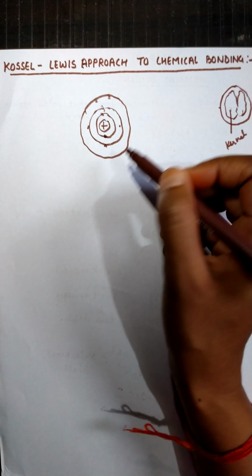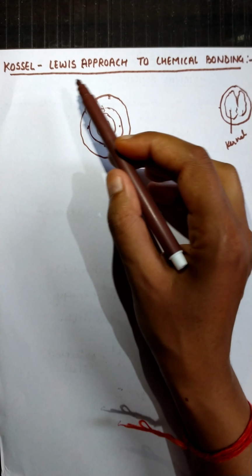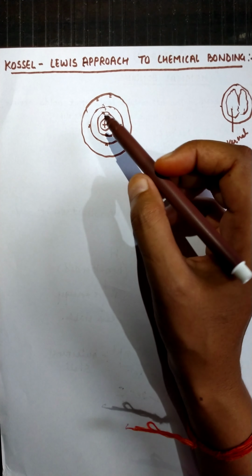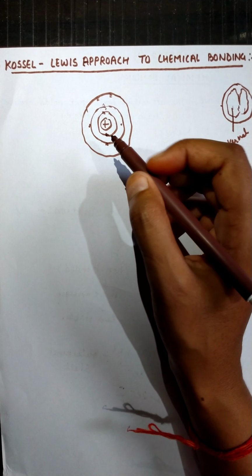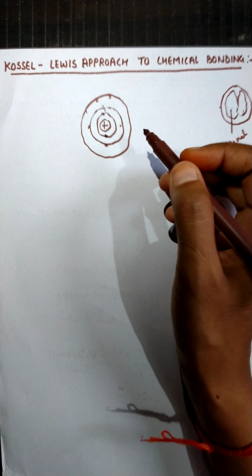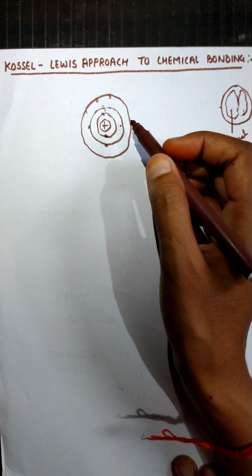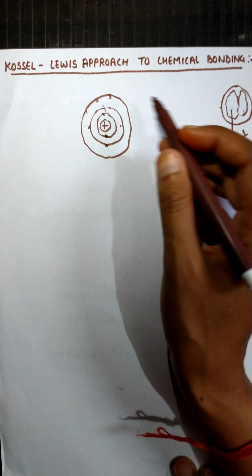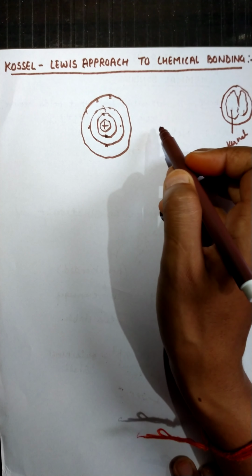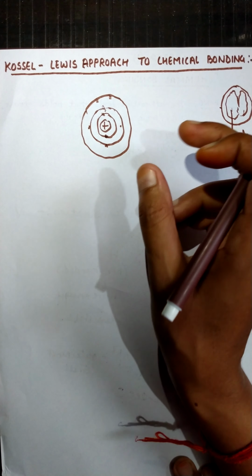Afterwards, they also told that Lewis was a scientist who postulated his concept that every atom tends to become stable by linking with other atoms, by forming chemical bonds with other types of atoms.